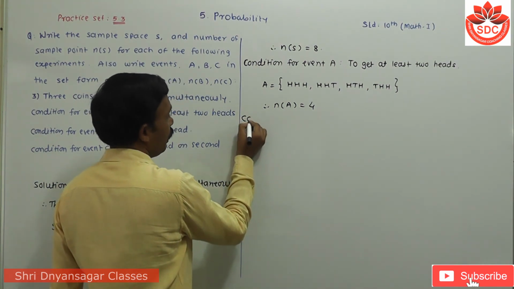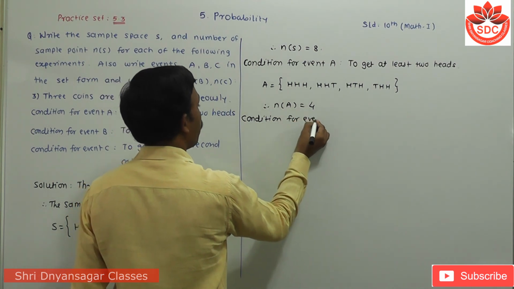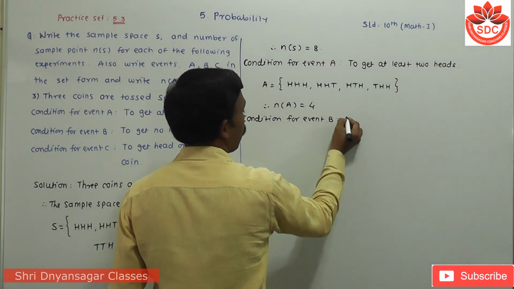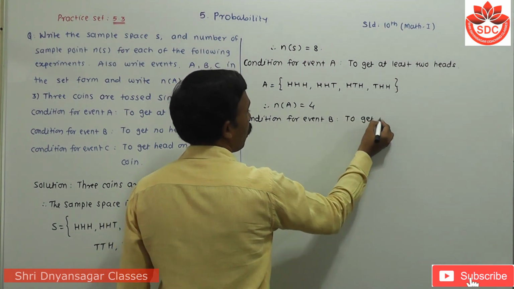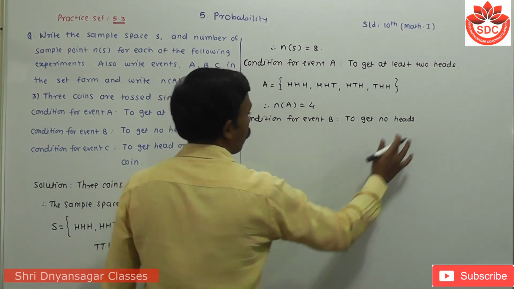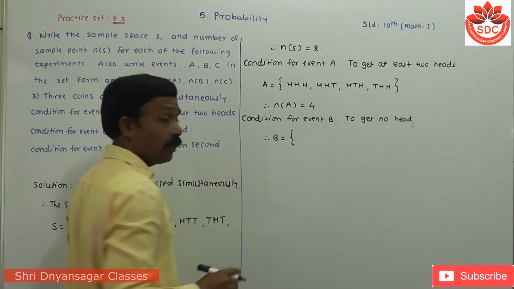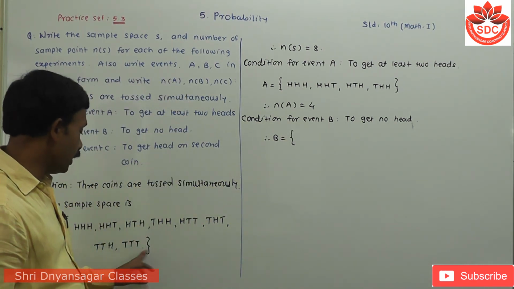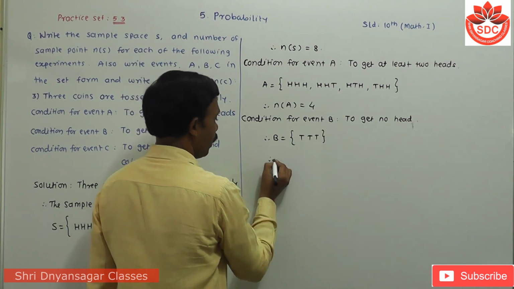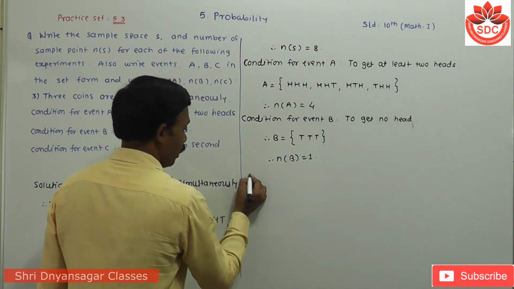Then the condition for event B is to get no head. To get no head. Therefore, there is no head, meaning only tails, TTT here. So the number of B is equal to how much? 1.